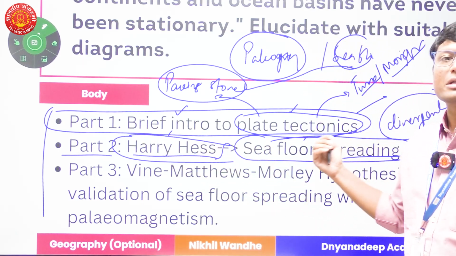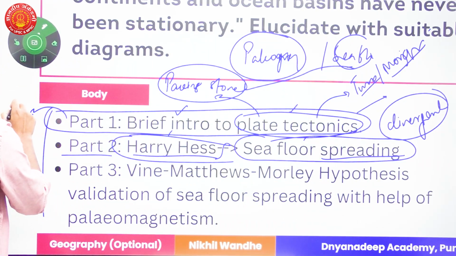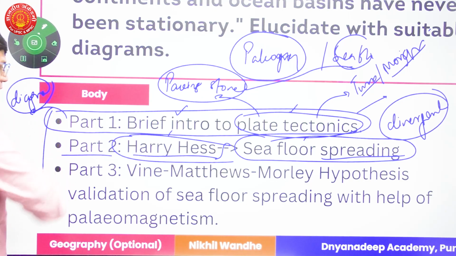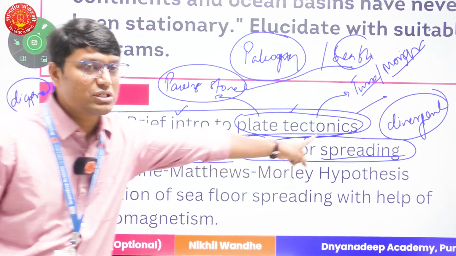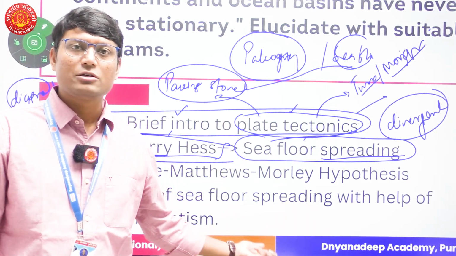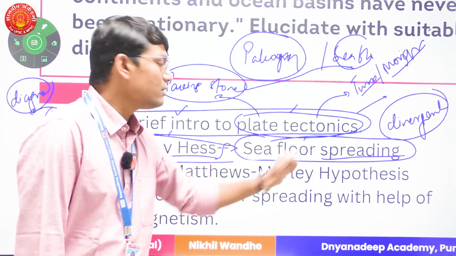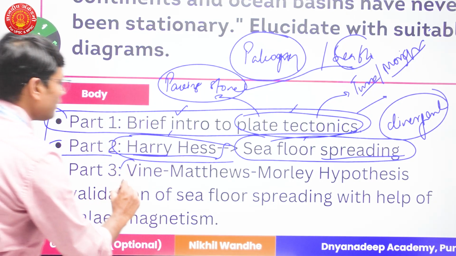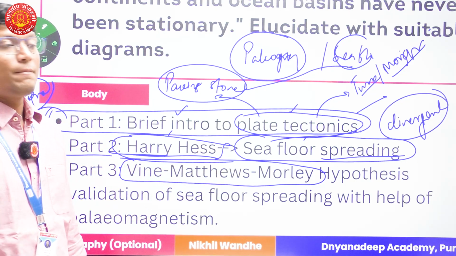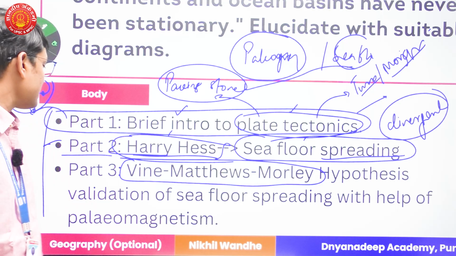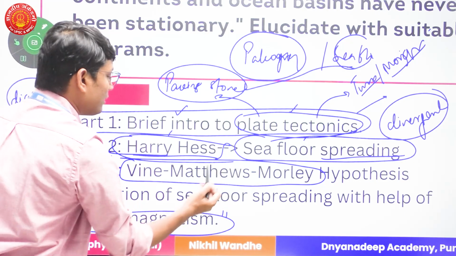You have to elaborate what this seafloor spreading is. Also draw a diagram. Just draw a diagram for the first part where you will show plate tectonics. Then also draw a diagram for the second part where you are going to talk about seafloor spreading. Elaborate exactly what seafloor spreading is, and in what areas of the world we find seafloor spreading happening. And finally, I'll go on to Vine, Matthews and Morley's hypothesis, right? What was Vine, Matthews and Morley's hypothesis? They came up with validation of seafloor spreading with the help of paleomagnetism.